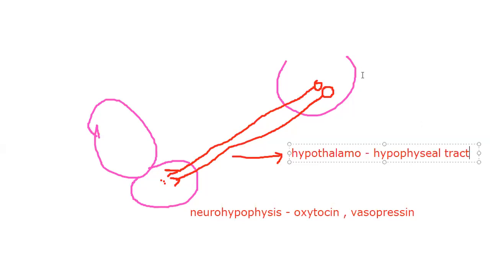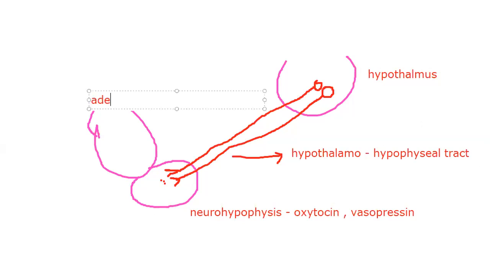So let me write, first of all, this is the hypothalamus. The hypothalamo-hypophyseal tract means the particular axons present between the hypothalamus and the neurohypophysis. Okay, let me go over this. This is the adenohypophysis. The story of the adenohypophysis we are seeing now.